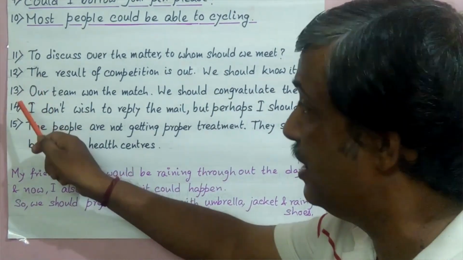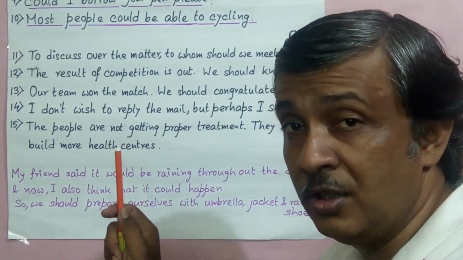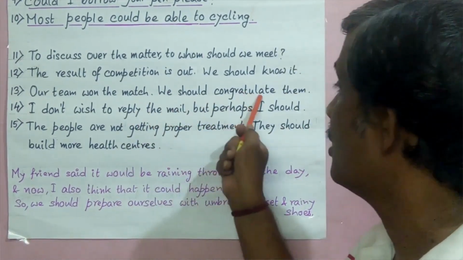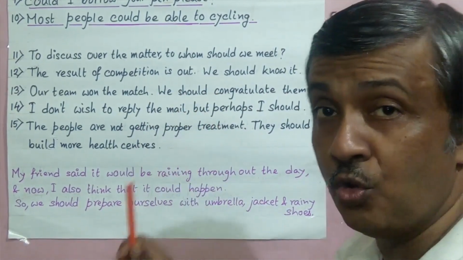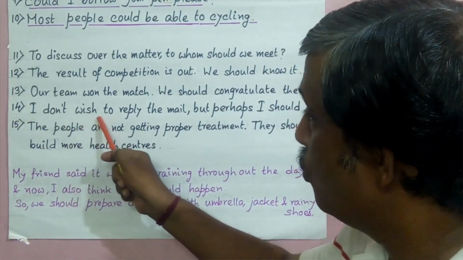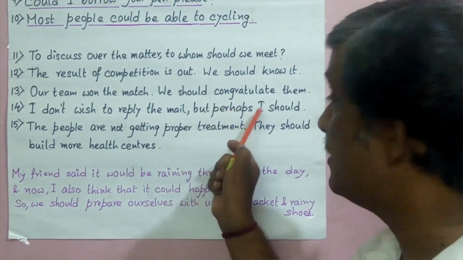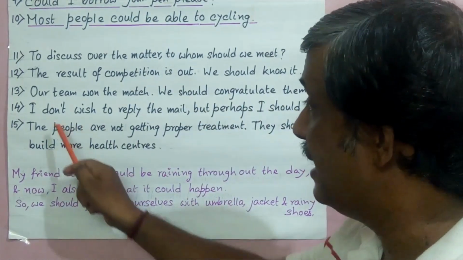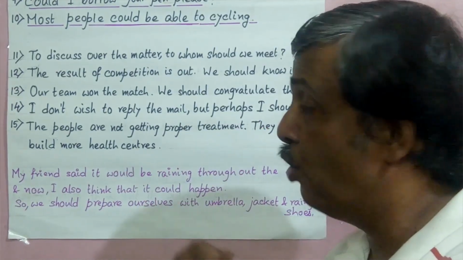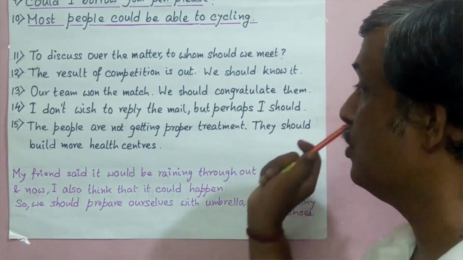See example number 3. Our team won the match. So now what is the right thing to do? The right thing to do is to congratulate them. So we should congratulate them. We use should here, not would, not could. See example number 4. I don't wish to reply to the mail, but perhaps I should. It means that I don't wish to reply to the mail, but what is the right thing to do? I am not wishing to, but the right thing is that I should reply. So here we use should.